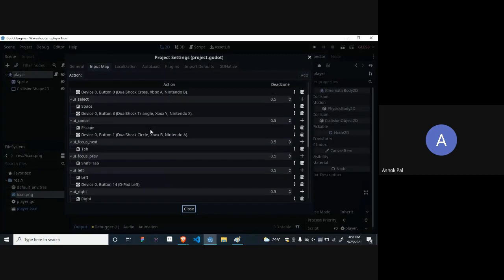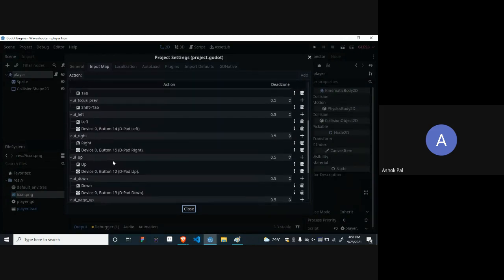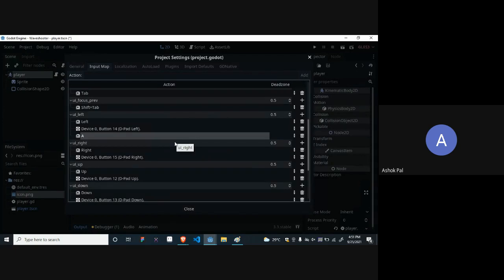See, input map. Here you can map Xbox, PSP, and any other key icons, buttons you want. But for now, let's focus on WASD. I used UI up, UI down, UI left, and UI right. Let's find it. See, there is UI left. So I just want to add an extra key. Click on key. Which key for left? A. I want the A key. Okay. Is it clear? Just click on the button you want to change the key. And for UI right, I want D.